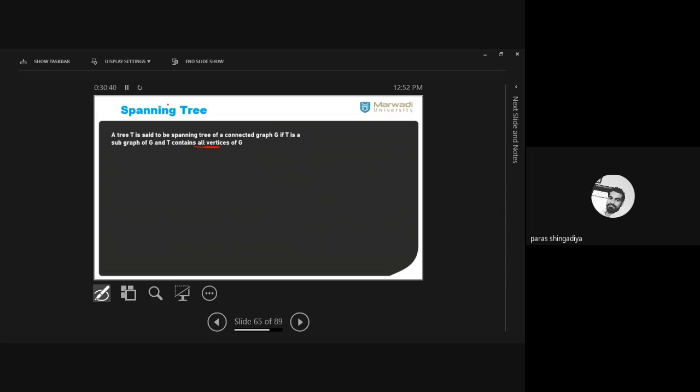So that is the definition: T is said to be a spanning tree of a connected graph G if T is a subgraph. Subgraph means it is a part of the main graph. Whatever graph we derive as a tree is a part of the main graph, so it is also called a subgraph of G, and this graph contains all the vertices of the given graph G.